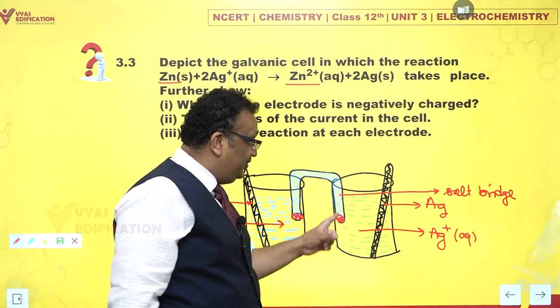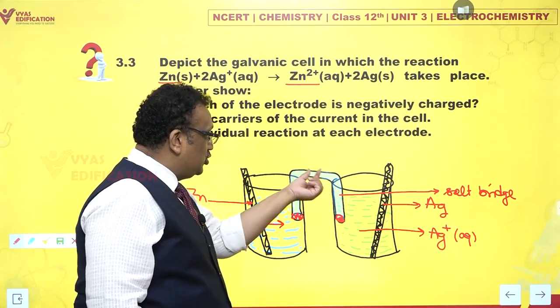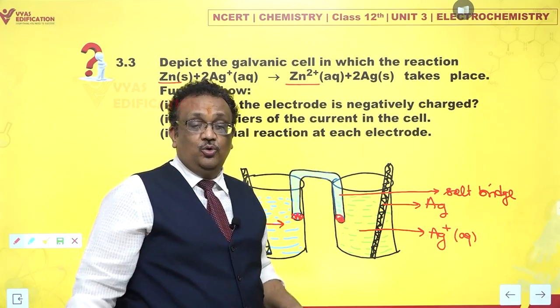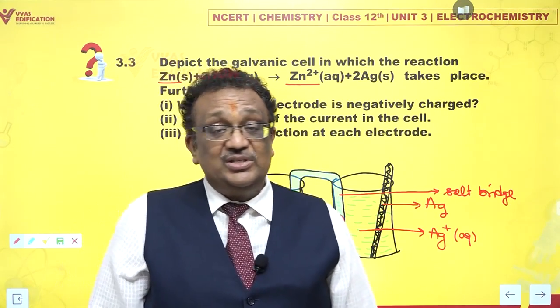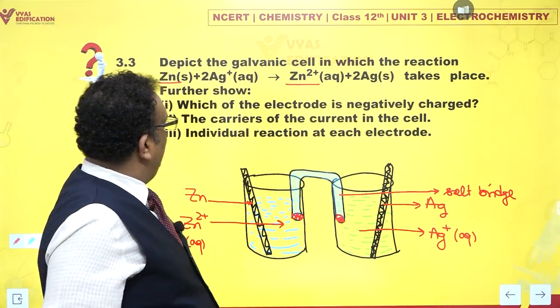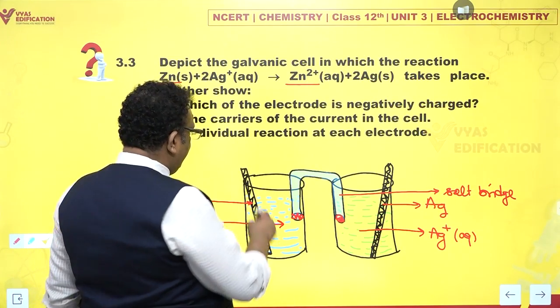And what is the role of this salt bridge? It is a very crucial role. Ions from the salt bridge can move into this as well as this vessel and make sure that each solution stays electrically neutral. Is the circuit complete? Of course not.